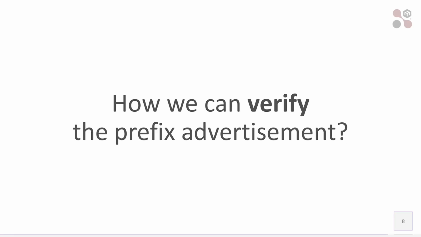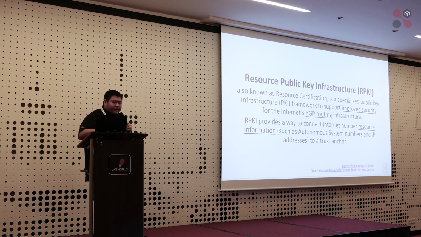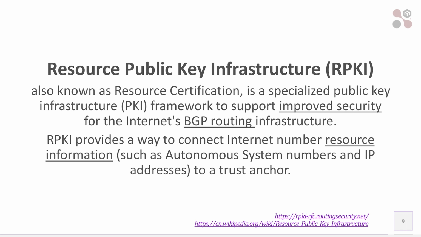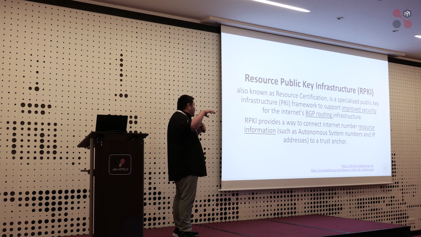But the question is, how can we verify the prefix advertisement? How can we know Google is authorized or verified to announce their networks, their prefix? This is where RPKI works. It will verify the autonomous system number, the ASN, together with the IP address. So it maps the subnet prefix and the ASN.